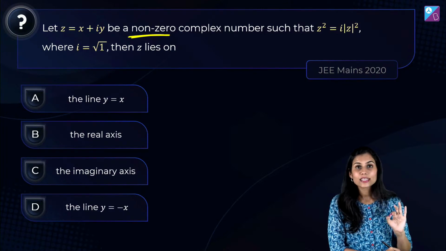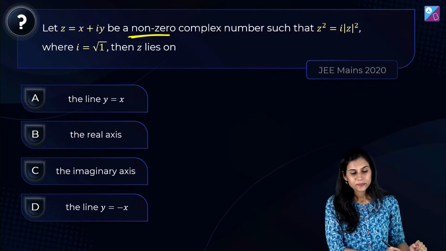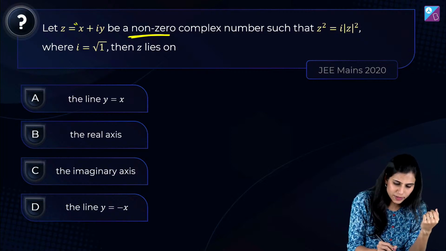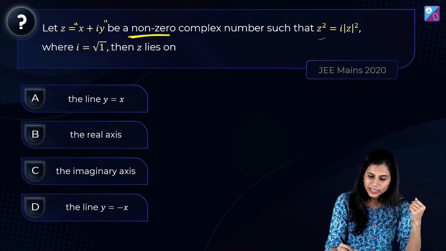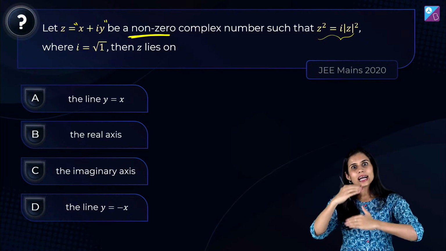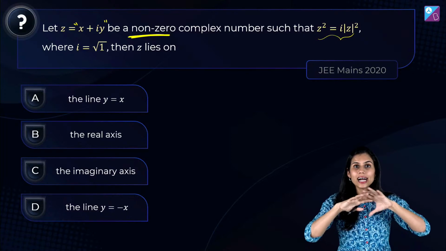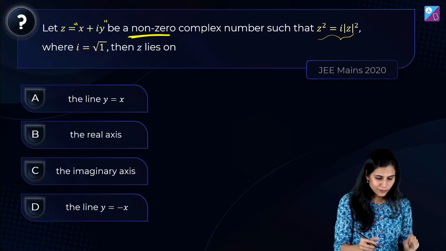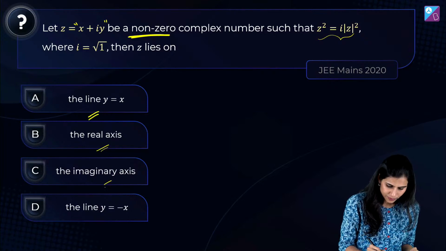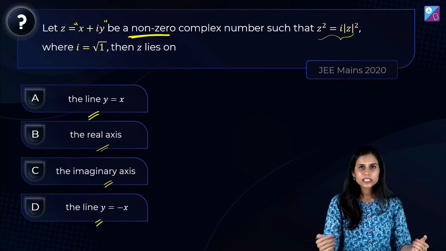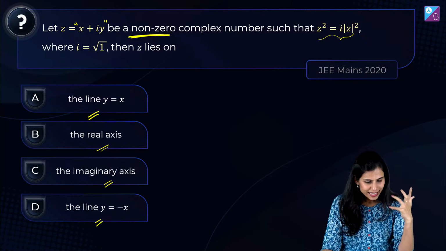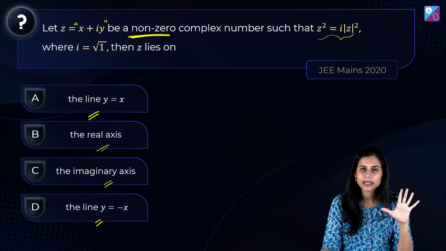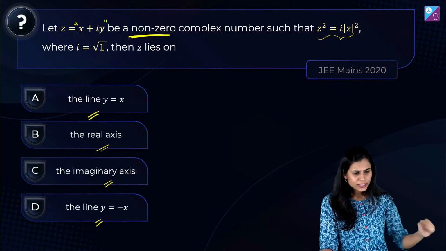Then z lies on what out of the given 4 options? यहां पे सवाल ने खुद ही hint दे दिया कि भाई अब z को x plus iota y रखो और ये जो given equation है इसको transform करो into a Cartesian equation involving x and y. फिर उस equation को आप study करके बताओ कि भाई वो line की equation है, अगर है तो out of these 4 options किस line की equation है? Is it the line y equals x or the real axis or the imaginary axis or the line y equals minus x? ठीक है, तो let's do that.